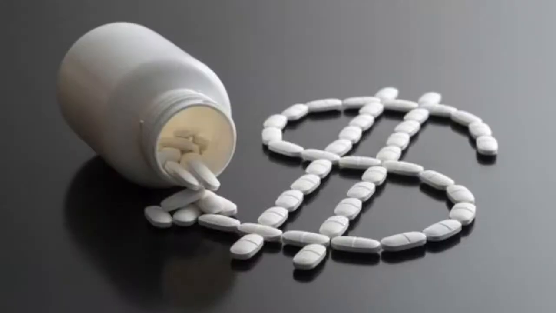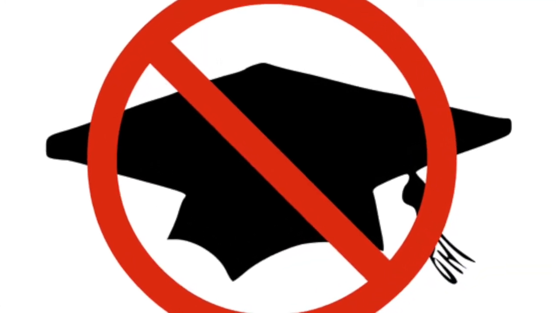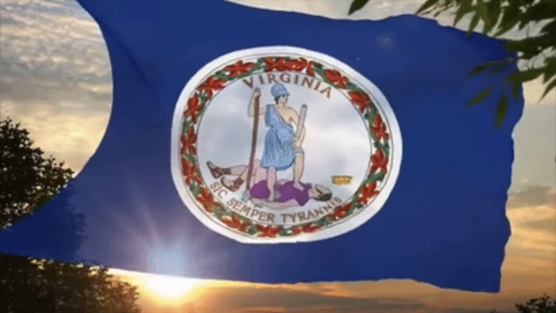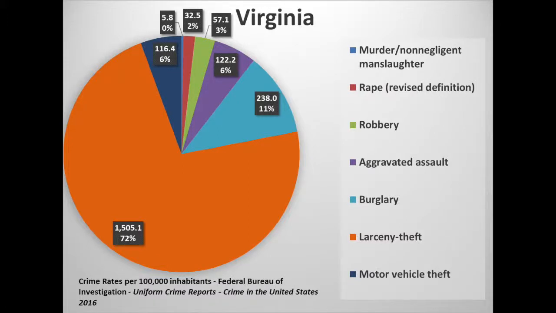Other factors include drug problems, lack of education, and poor quality health care. Although the state is aware of these issues, an increasingly impoverished population may lead to higher levels of crime. Although no large trends have shown up yet, Virginia's 2017 crime report shows that drug and narcotic arrests have increased 15.6% from the last reporting period. Motor vehicle thefts have increased 3.9%, and hate crimes have increased 47.4%.